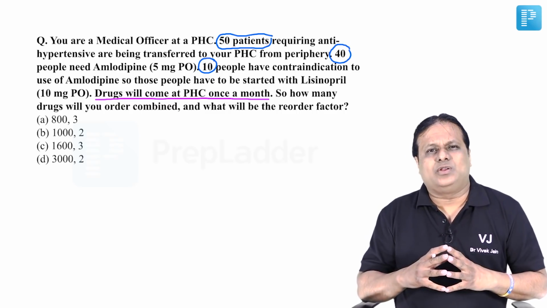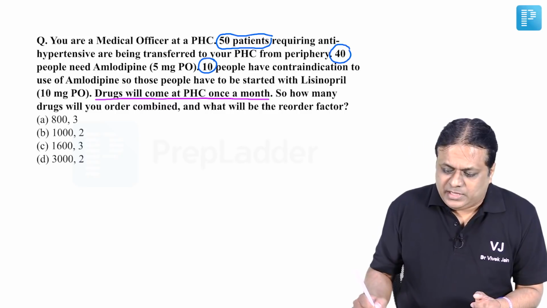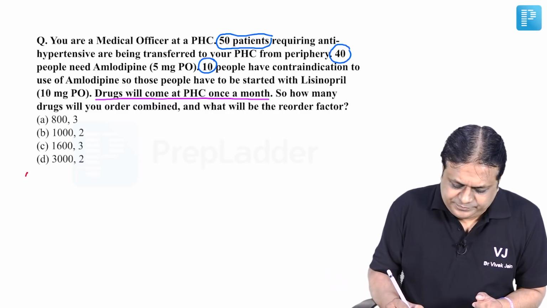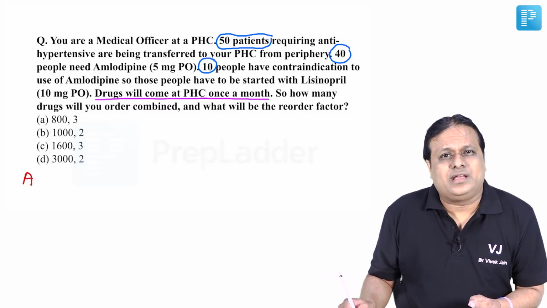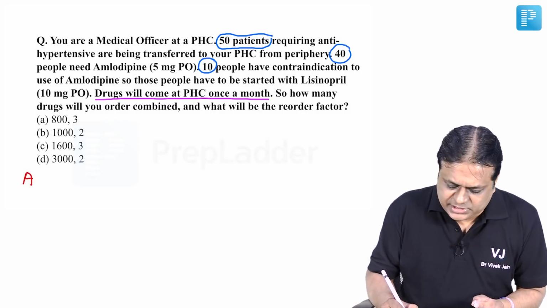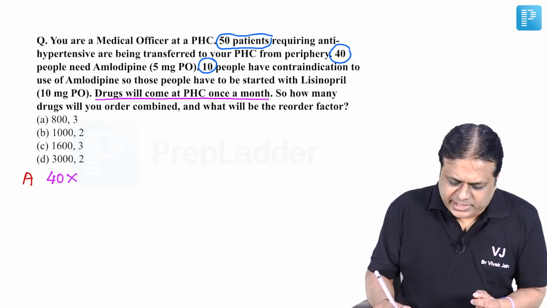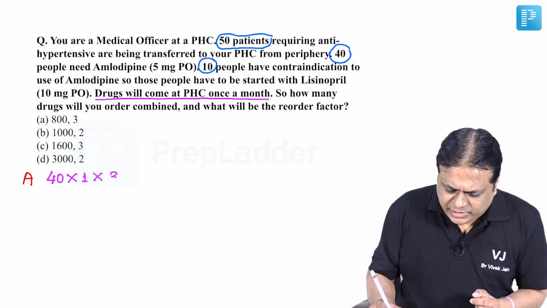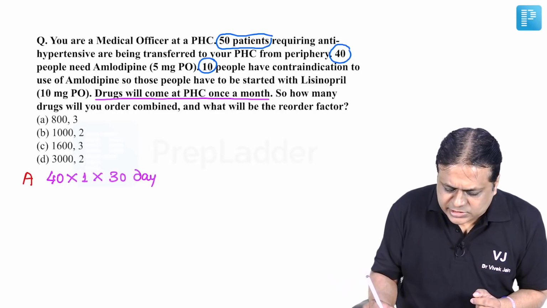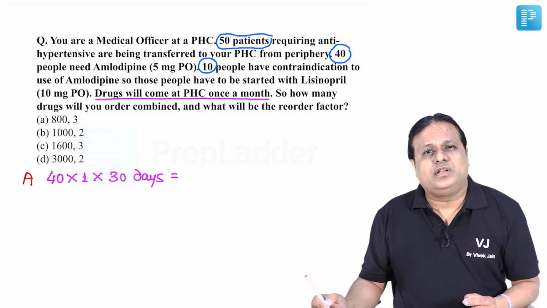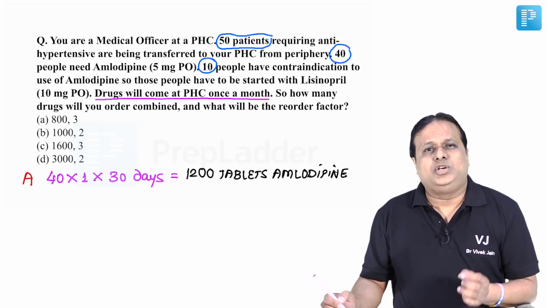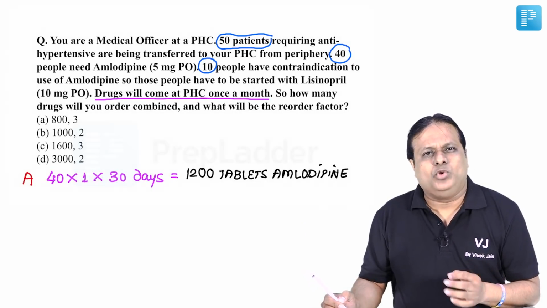Friends, let us first calculate the number of drugs. If you look at amlodipine, we require it for 40 patients who will require one tablet a day per oral, and we require it for 30 days, making a total of 40 into 1 into 30, 1200 tablets of amlodipine.